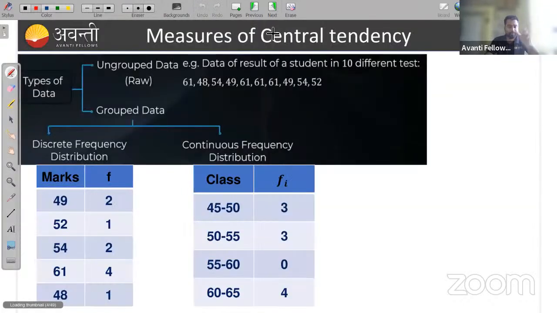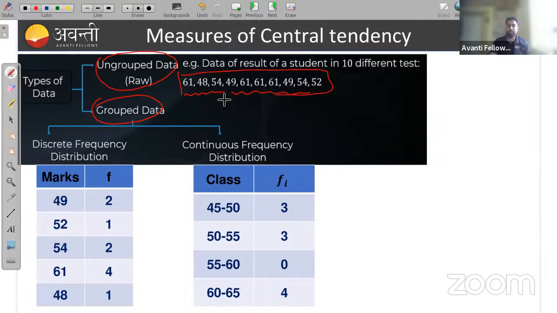So let's start first with measures of central tendency. Data are of two types. One is ungrouped data, or we can say raw data, and the other is grouped data. In ungrouped data, for example, you can take data of results of students in different tests. Like here I am taking 61, 48, 54, all this data. These types of data are called ungrouped data, right?